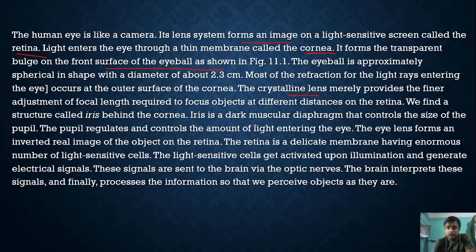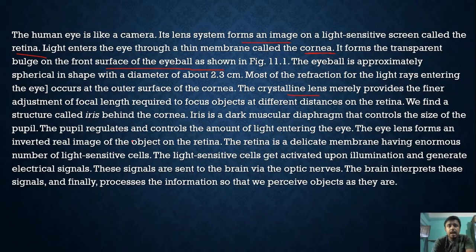The iris is a dark, muscular diaphragm that controls the size of the pupil. The pupil is the black center of the eye. Muscles located in your iris control each pupil.